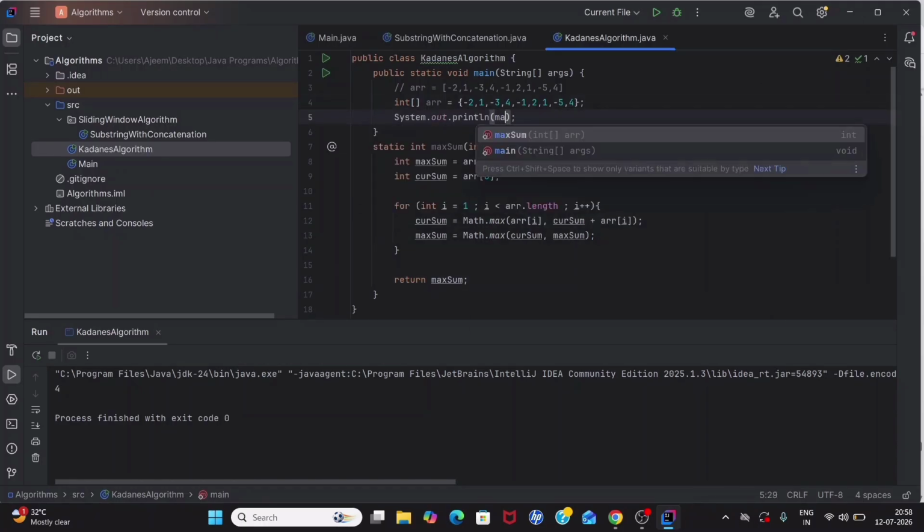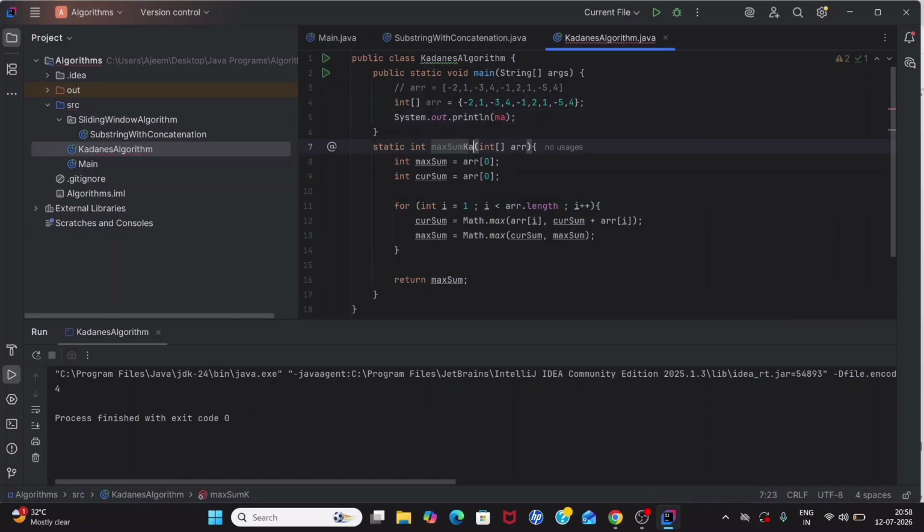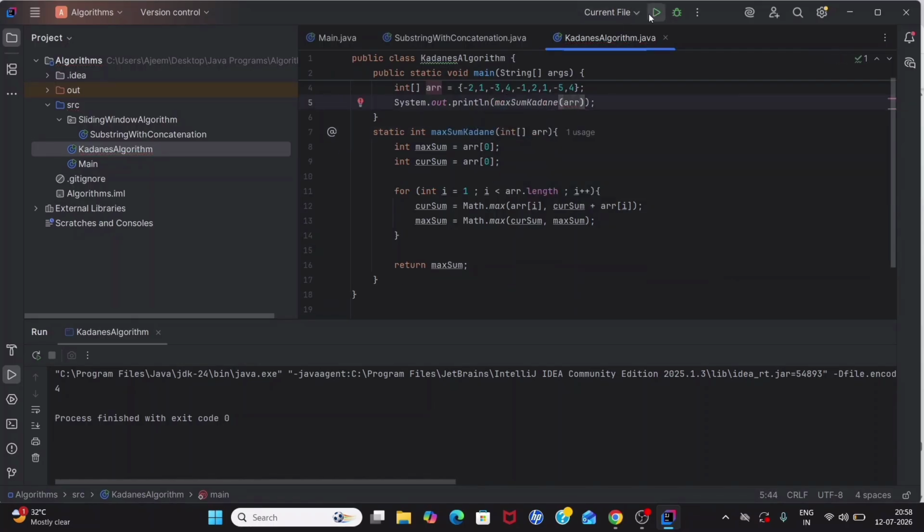System.out.println. Oops, that would be a problem. Maximum sum Kadane. That's good. Maximum sum Kadane and passing this array. 6. It works perfectly well.